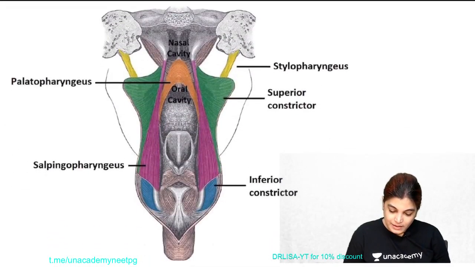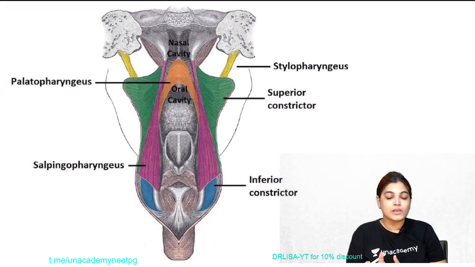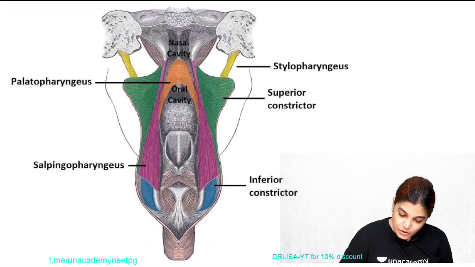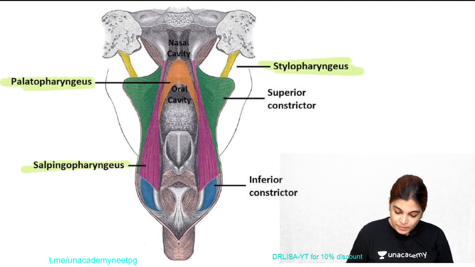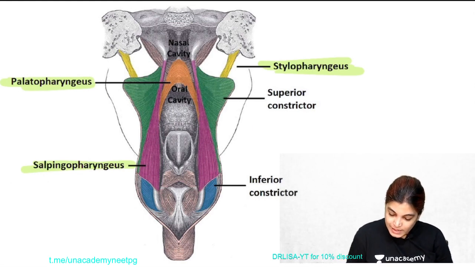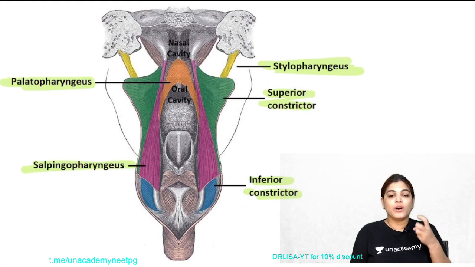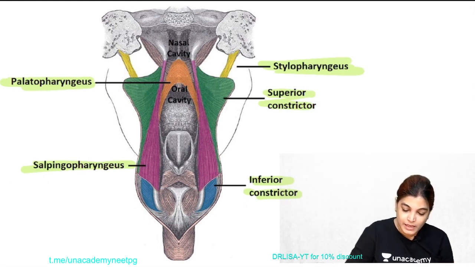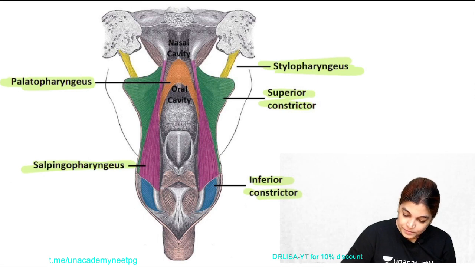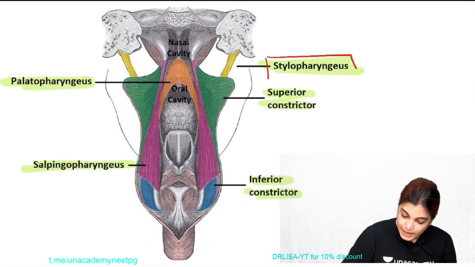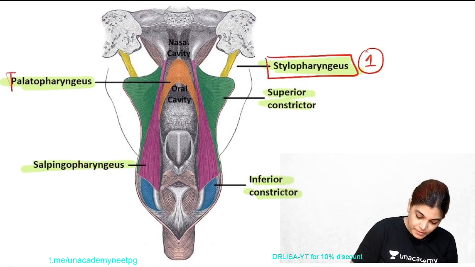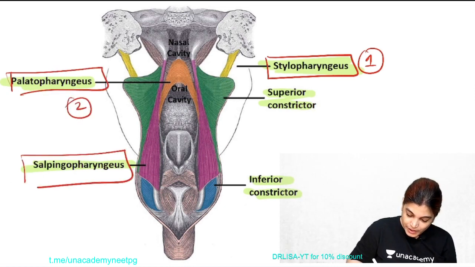So this is the diagram in which you can see all the muscles of the pharynx. Here you can see the stylopharyngeus, one on either side, in yellow color. This is palatopharyngeus, salpingopharyngeus, and also you can see the inferior and the superior constrictor muscle. In the pharynx, we have 3 longitudinal muscles. The names of the 3 longitudinal muscles are stylopharyngeus, palatopharyngeus and salpingopharyngeus.